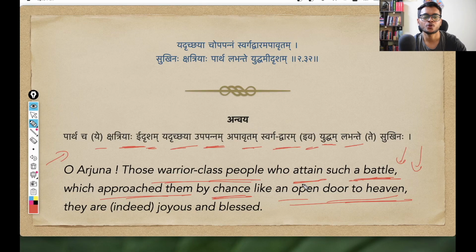Okay, so all those warrior class people who attain such a battle which approached them by chance like an open door to heaven, they sukhinah bhavanti, they are indeed joyous. Sukhinah, they are indeed joyous, they are happy, they are blessed. Okay, that is the entire meaning of this shloka.